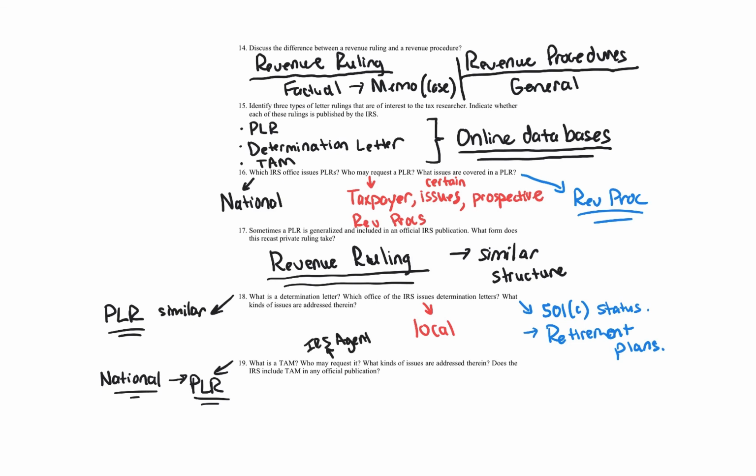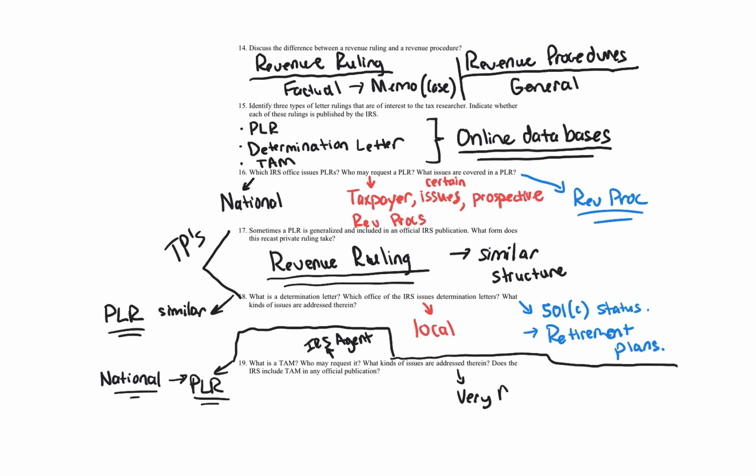So an IRS agent, this is for question 19. Let me put a little box there. It's not for question 18. An IRS agent actually requests it. So taxpayers request 17 and 18. If you're trying to write some notes, taxpayers request 17 and 18, the private letter ruling and the determination letter. An IRS agent requests number 19, the TAM. What kinds of issues are addressed therein? It's very broad in terms of the issues. So the private letter ruling was broad, the TAM was broad, and the determination letter much more narrow.